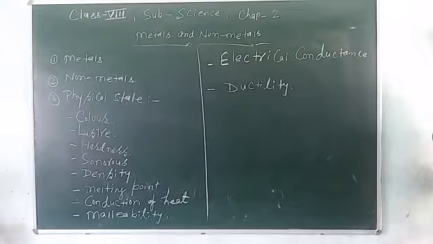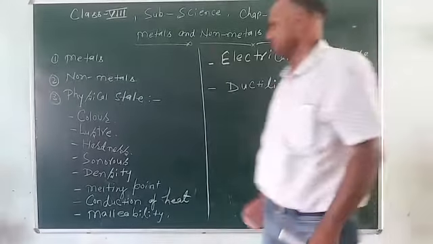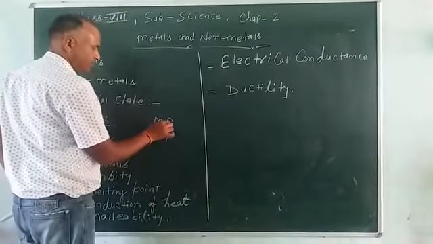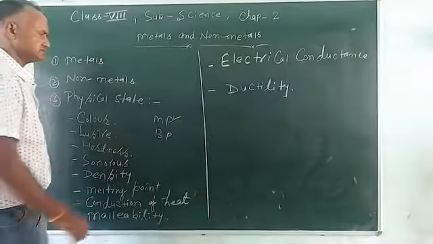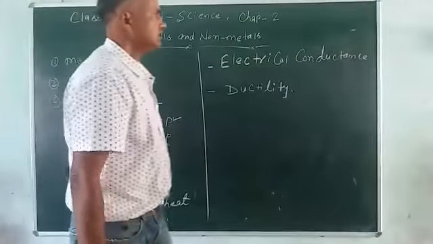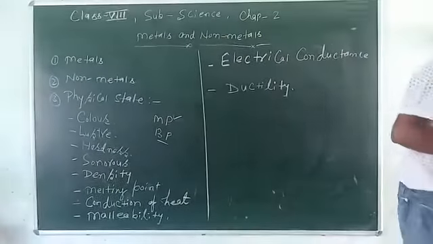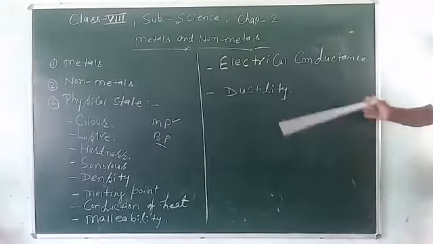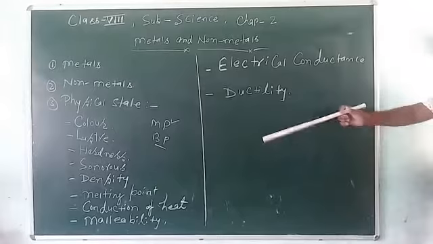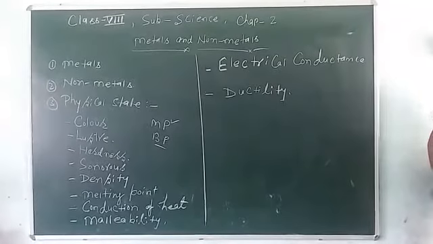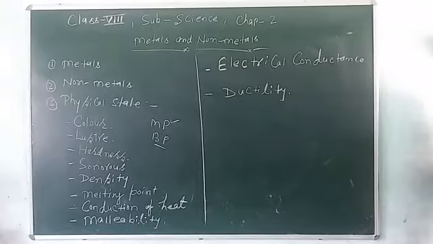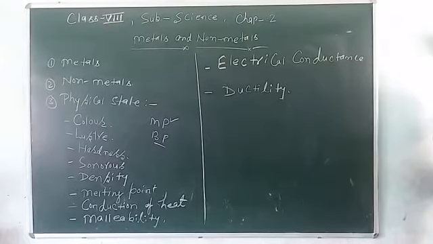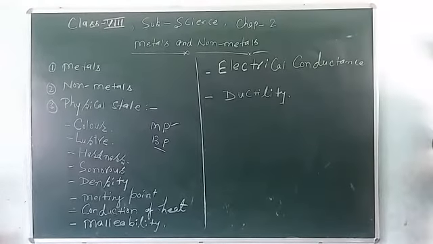Then we will discuss the melting point. There are two terms: one is the melting point and another is the boiling point. The term melting point we use for metals, and boiling point we use for liquids. So we study the melting point because we already studied that metals have higher density, so their melting point is also high. If we give heat to metals to melt them, it is necessary to provide a huge amount of heat. So their melting point is high compared to non-metals.